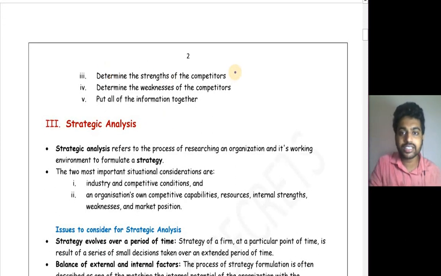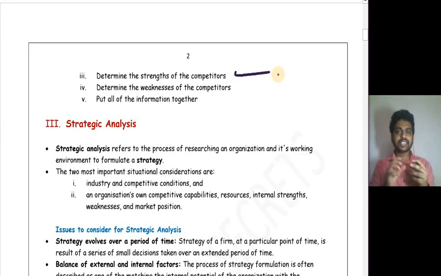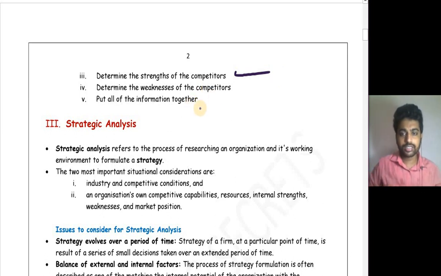Third is to determine the strength of a competitor. You have to determine what exactly their strength is, why they are making that much profit, or why they acquired so much market. Next one is to determine the weakness of the competitor.